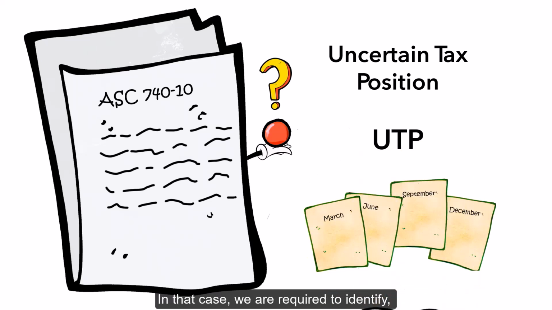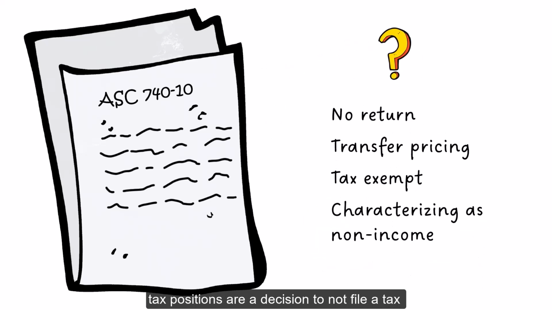In that case, we are required to identify, evaluate, and measure those uncertain tax positions at the end of each quarterly reporting period. Typical examples of potentially uncertain tax positions are a decision to not file a tax return, a position related to transfer pricing, a decision to classify a transaction or an entity as tax-exempt, or characterizing income in such a way that it is excluded from being reported as income on the tax return.